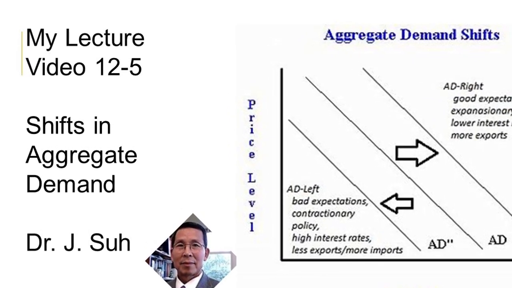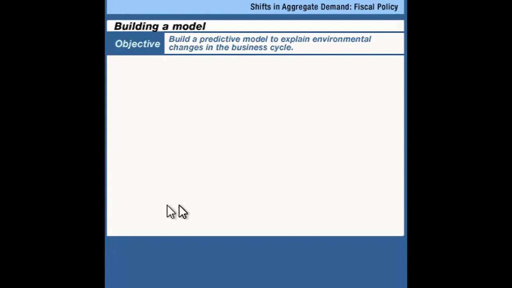We're building a model of the macroeconomy, and our goal is to be able to predict business cycles and explain how the economy will respond to changes in the environment. We've started with this aggregate demand curve, which is kind of the main axis of the model that we're building. The aggregate demand curve shows how total spending in the economy is related to the aggregate price level.